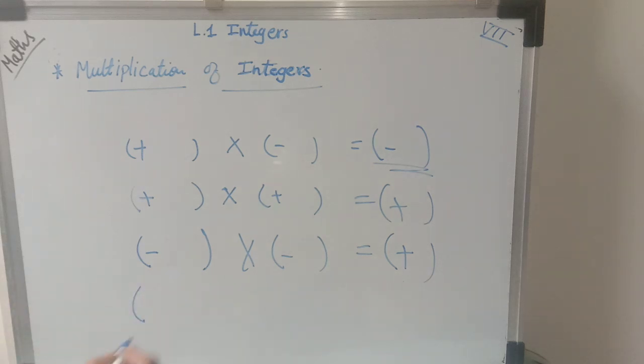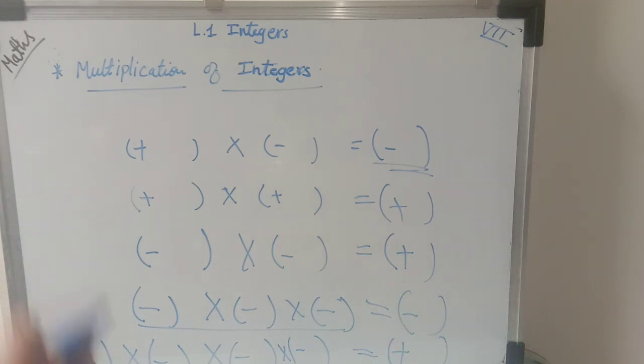When you are multiplying three negative integers, the product of three negative integers is always a negative integer. When you are multiplying four negative integers, remember the product of four negative integers is always a positive integer. Everything we have learned in our previous session.